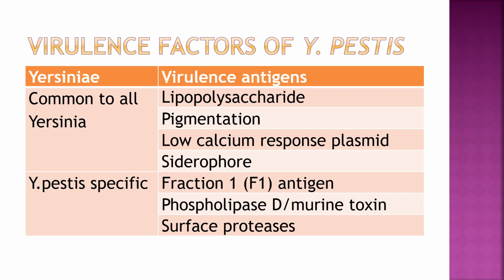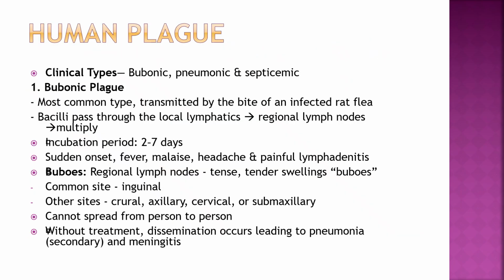Y. pestis specific: fraction 1, F1 antigen, phospholipase D, murine toxin, and surface proteases. Human plague clinical types: 3, bubonic, pneumonic, and septicemic. So first, bubonic plague, most common type, transmitted by bite of infected rat flea.